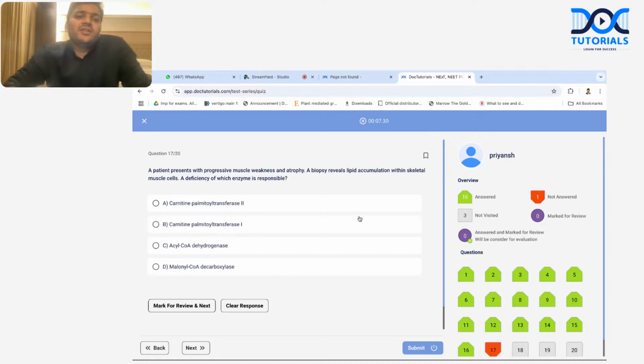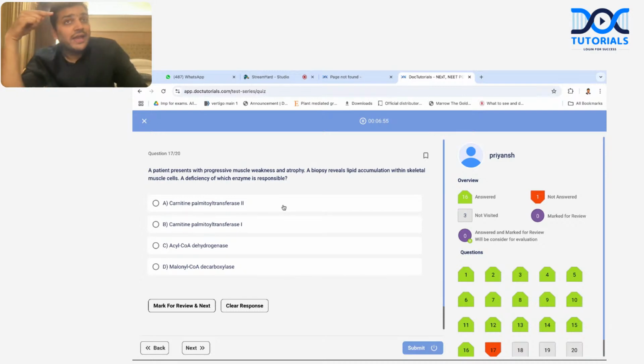A patient presented with progressive muscle weakness and atrophy. A biopsy reveals lipid accumulation within the skeletal muscle cells. A deficiency of which enzyme is there? I will try to read it again. A patient presented with progressive muscle weakness. The muscles are getting damaged, they are getting atrophied. The biopsy reveals lipid is getting accumulated in the muscle, meaning lipid metabolism is not happening in the muscle. The muscle is unable to break down the lipid. Which enzyme deficiency can be there?